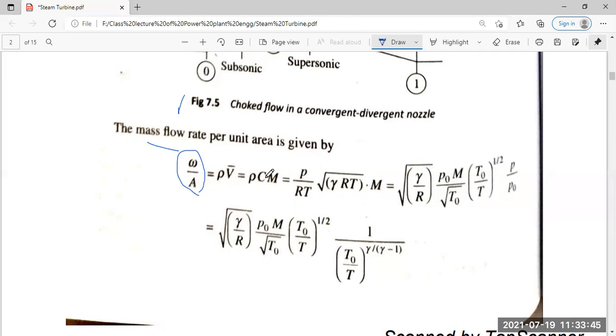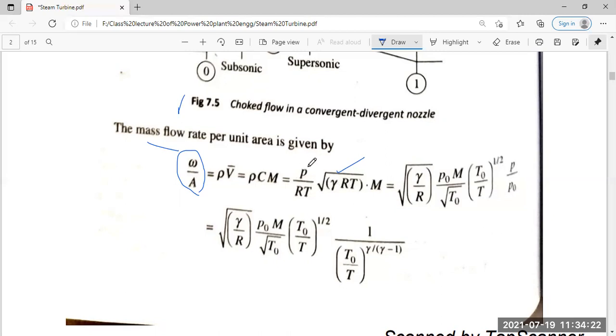Rho into V, where V is given as C into M. C is the velocity of sound multiplied by the Mach number M. It means if Mach number is 1, the velocity of the flow is equal to C, the velocity of sound itself. And we have known from our earlier discussion that rho is P divided by RT, and C is equal to square root of gamma into RT, because P is equal to rho into RT itself.